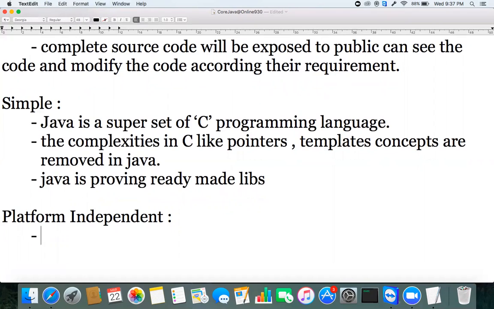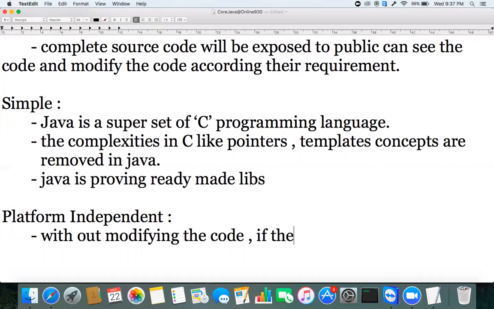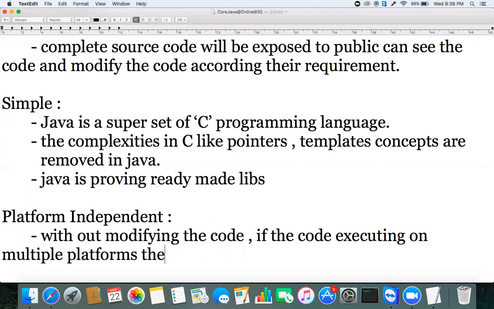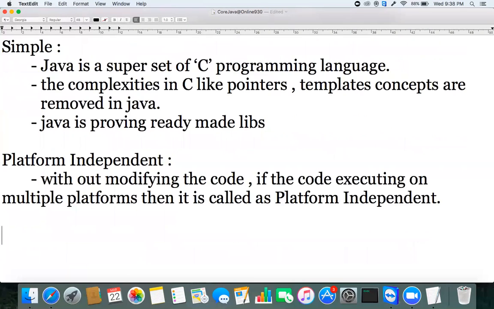Platform independent means without modifying the code, if the code is executing or running on multiple platforms, then it is called platform independent.